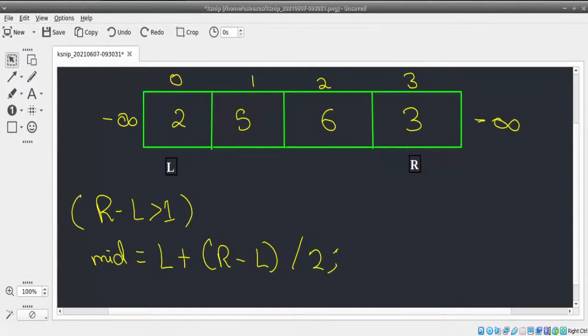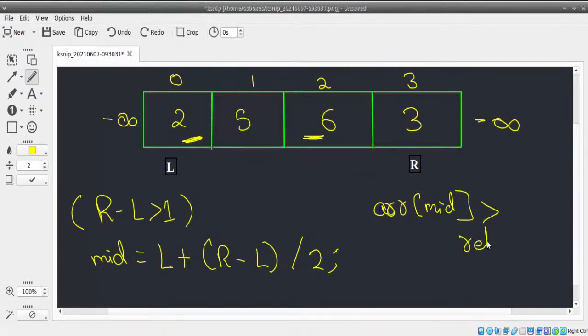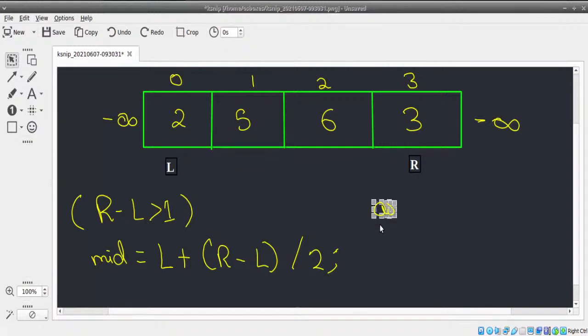Since it's not the peak element, we're going to give this particular condition here. Please observe. If it is a peak element, we'll return it. If array of mid is greater than array of mid plus 1 as well as array of mid minus 1, you can return it right away. You don't even need to worry. Otherwise, if it's not greater than both of these scenarios, then we need to move either to the left or to the right.